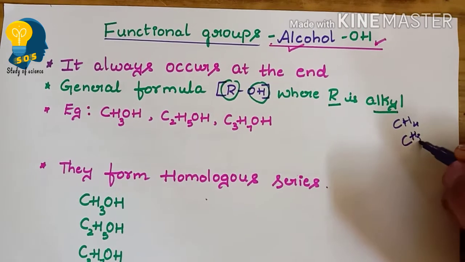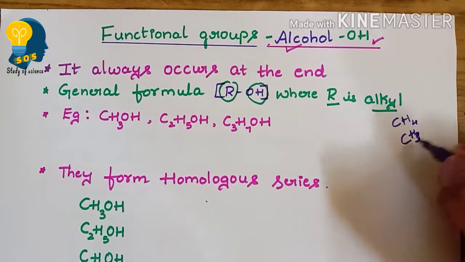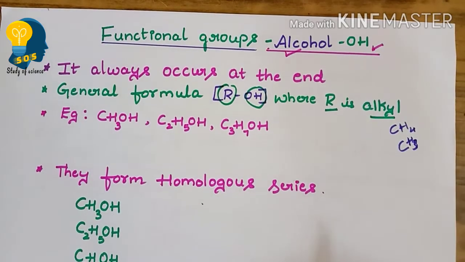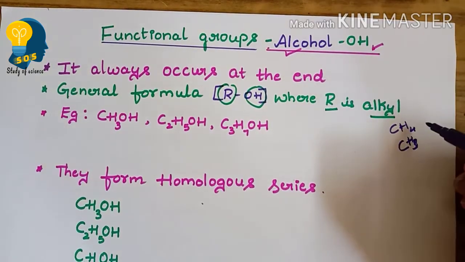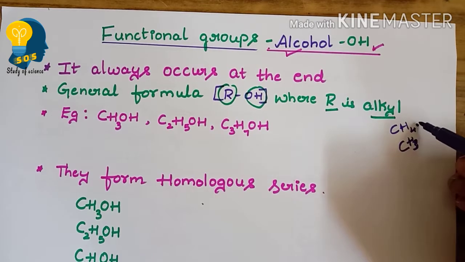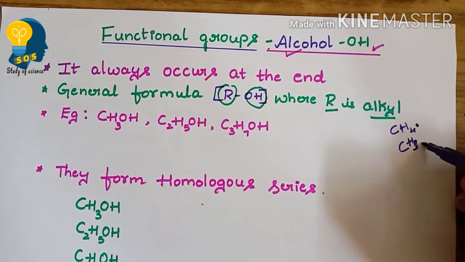This CH3 is the alkyl group. The alkane may be anything: ethane, methane, propane. If we remove one hydrogen from the alkane, it becomes the alkyl group.